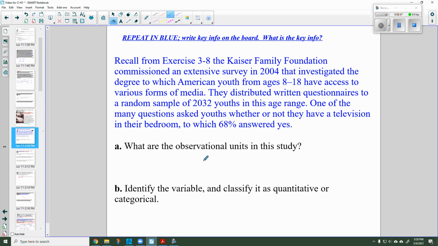So the observational units, I would say, are the 2,032 youths that were surveyed. The variable is whether they have a TV, yes or no. So it's a categorical binary variable.